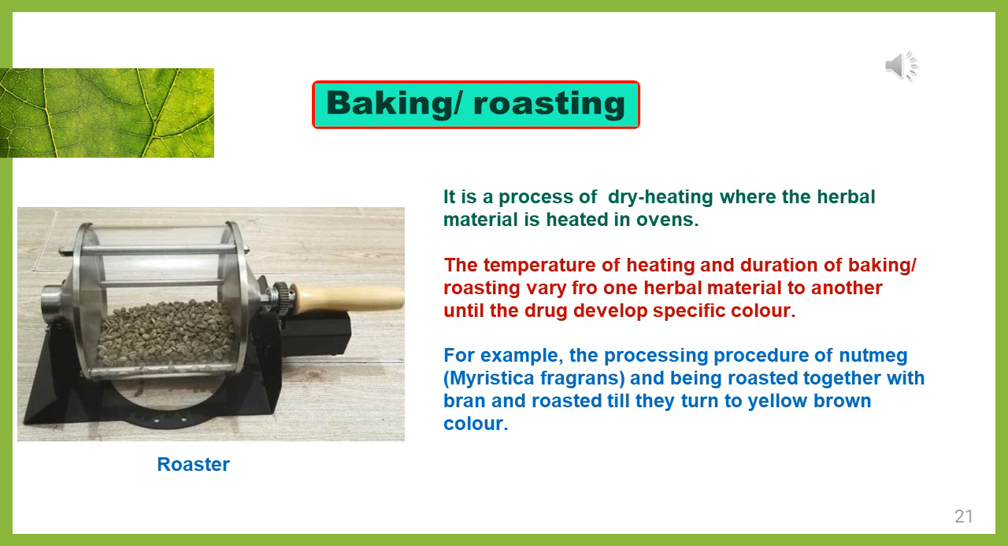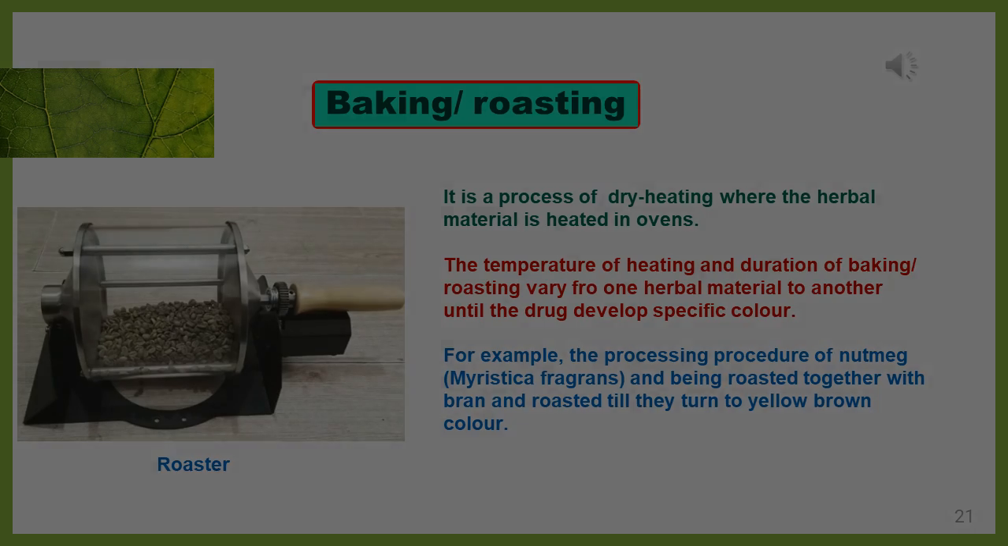Example, Myristica fragrans, that is nutmeg, the jadikai. It won't be roasted simply; it will be roasted along with bran, rice bran, whatever the bran, until it attains a yellow brown color. In the picture I have given a coffee roaster, since I couldn't get a roaster for this, so I have given the coffee roaster as an example.